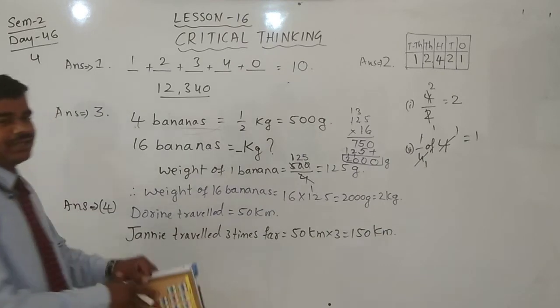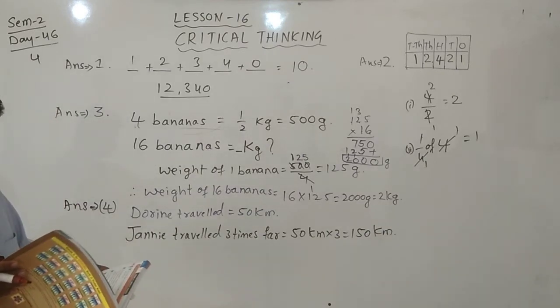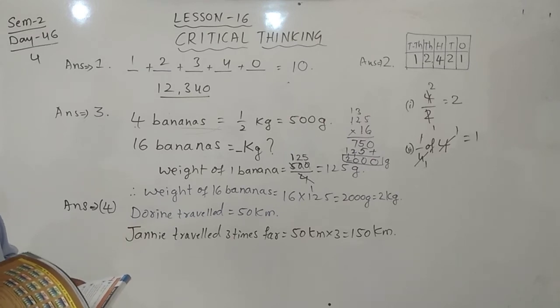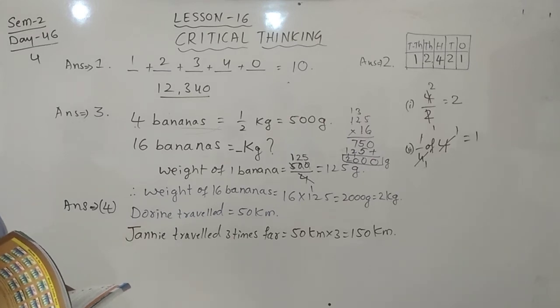Jenny traveled 150 kilometer and Doreen traveled 50 kilometers. How many more kilometers did Jenny travel than Doreen?